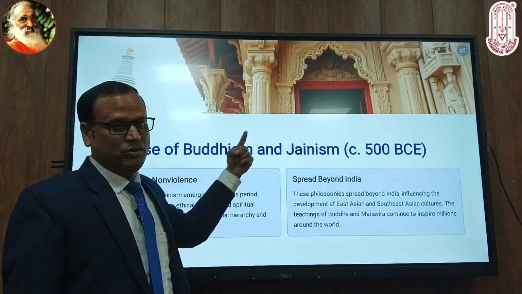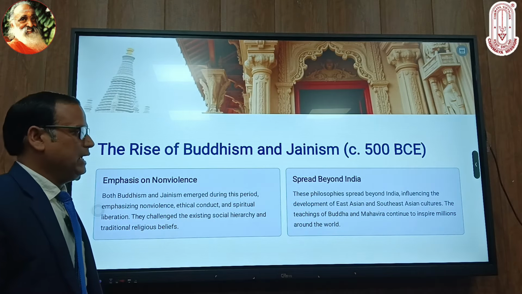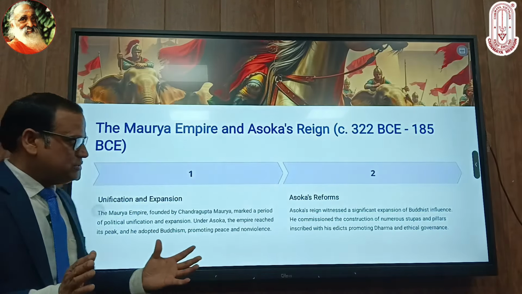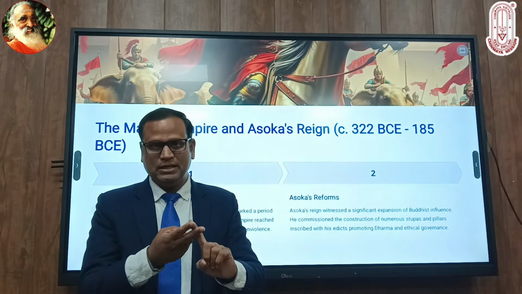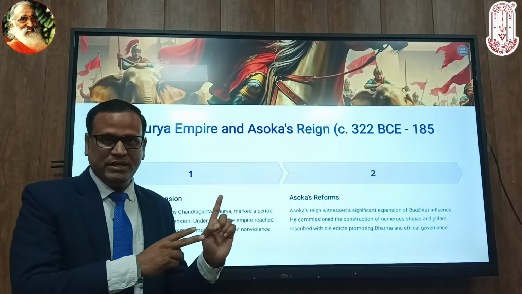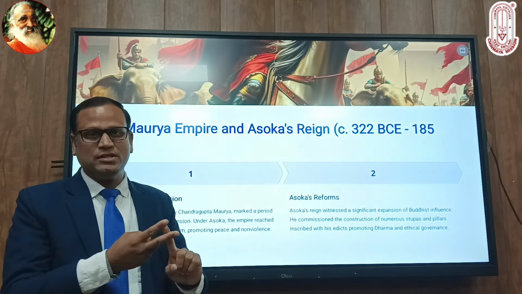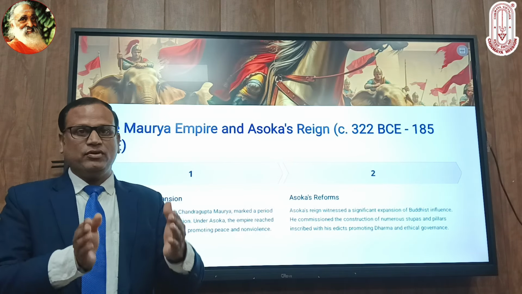Now we are moving towards the next segment. This was the turning point age. So just two things were running here in Indian history. First, the kingdoms were emerging, developing, new administration was developing here, and on the parallel side, the religious reforms were happening.